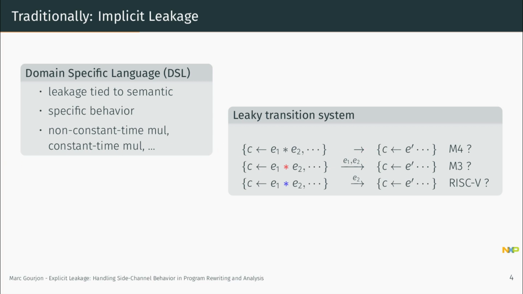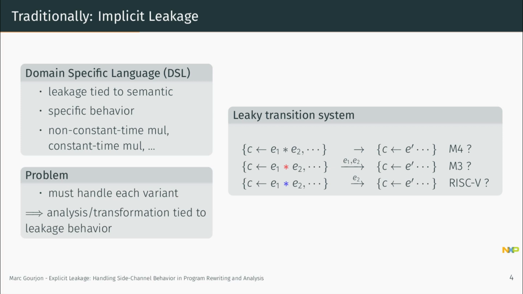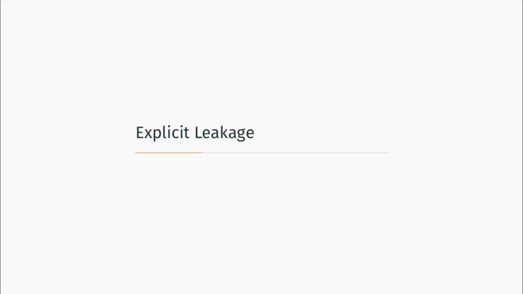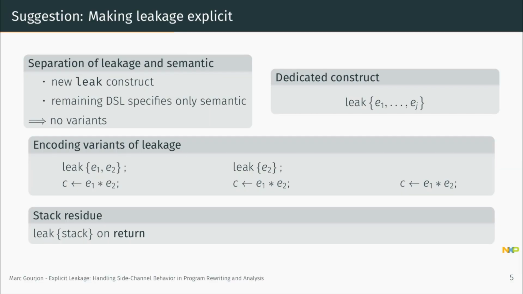And clearly this is not optimal, because to encode a lot of different diverse leakage effects or leakage behaviors, many operands or operators and constructs are introduced, and each of these variants has to be handled. And also the transformation is always tied to these specific behaviors. There's a way around this, and this is explicit leakage, and brings me to the main topic.